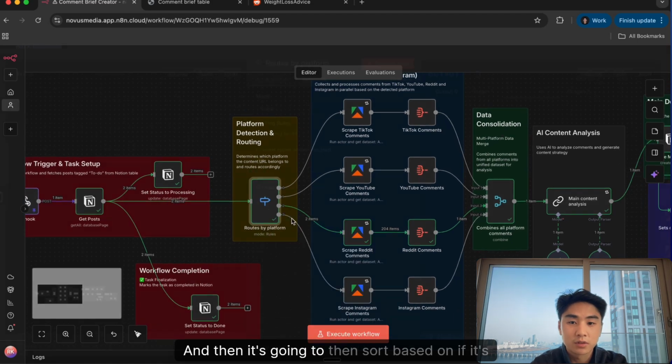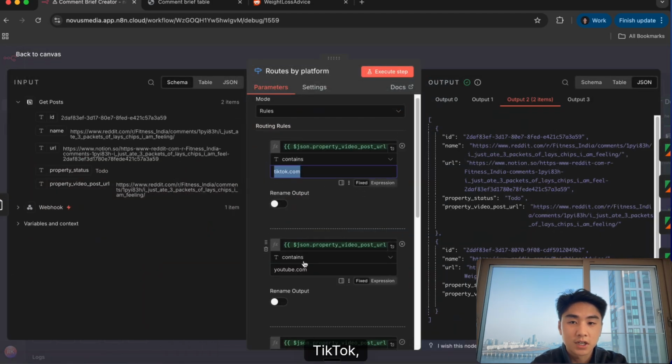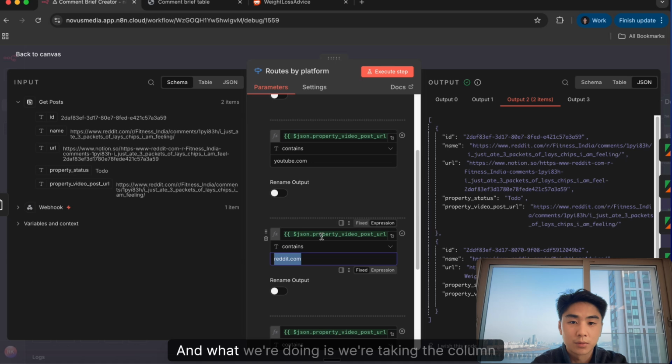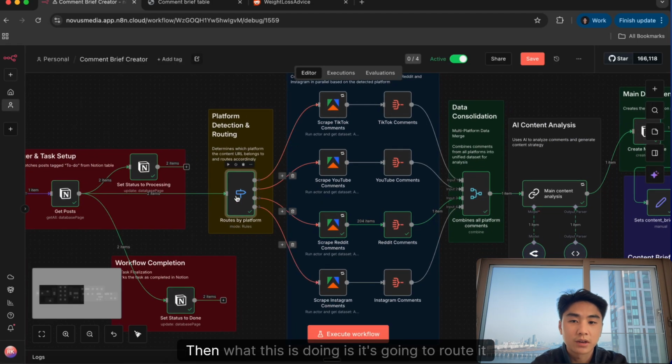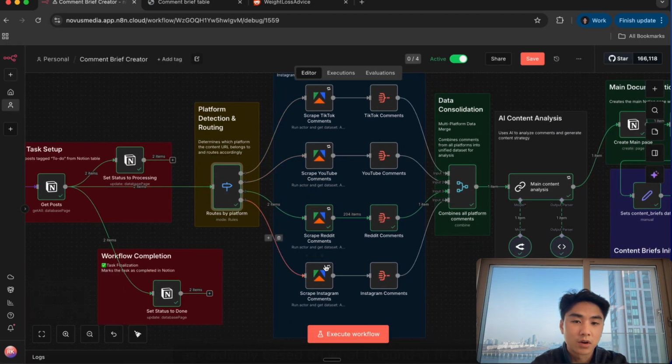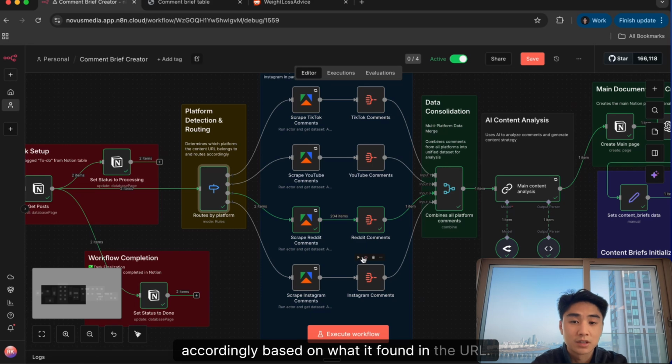And then it's going to sort based on whether it's TikTok, YouTube, Reddit, and what we're doing is we're taking the column with the post URL, because it's going to have Reddit, it's going to have Instagram, it's going to have whatever here. And then what this is doing is routing it accordingly based on what it found in the URL.